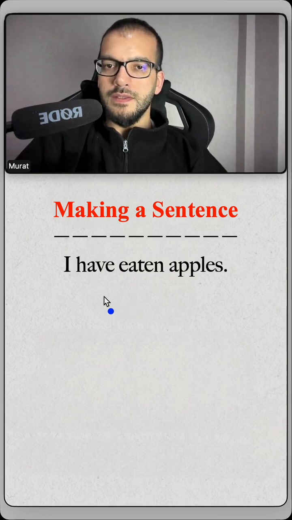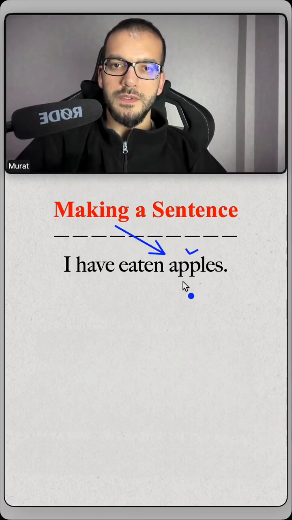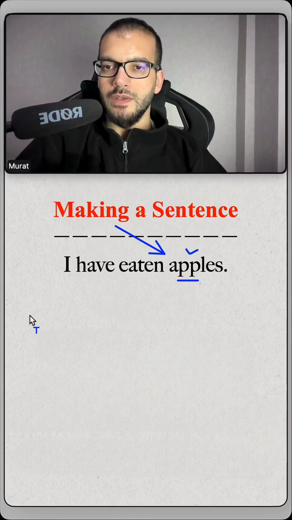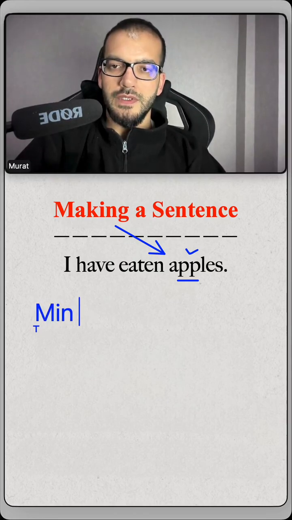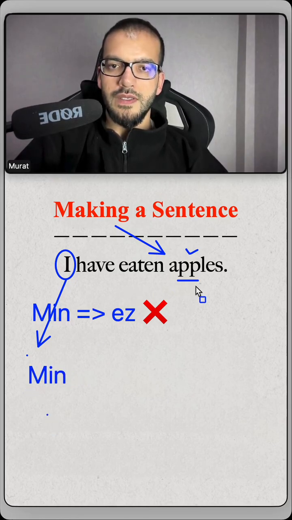I have eaten apples. This one is a present perfect and it has an object, which is apples. In the past, when we have an object in the sentence, we are using "man" instead of "s". So we don't use "s", but we are using "man". So this is how we start our sentence. We'll say here "man". Then we are saying our object.